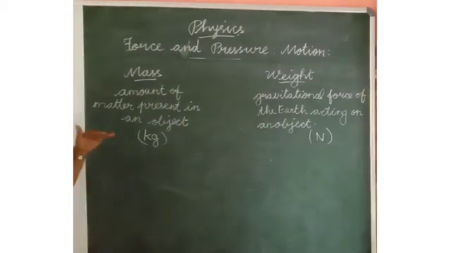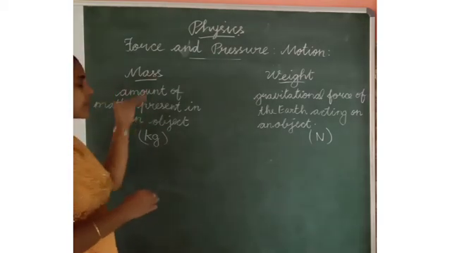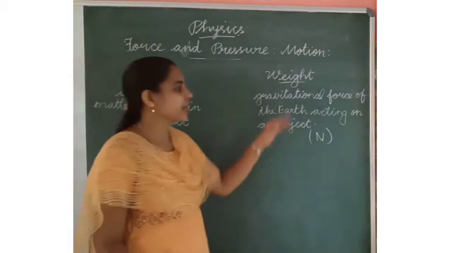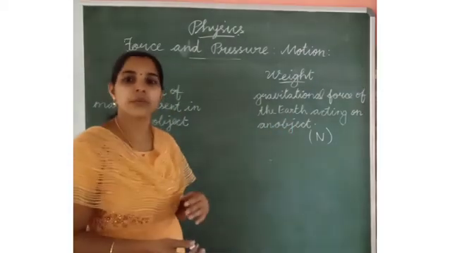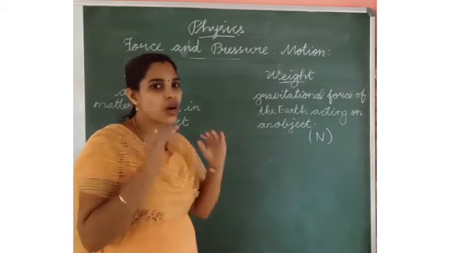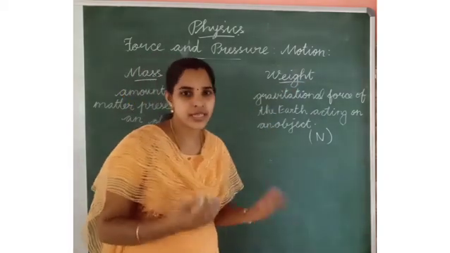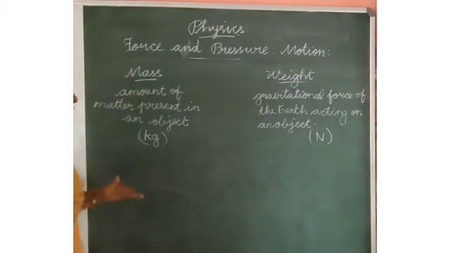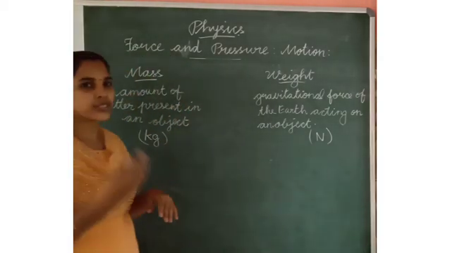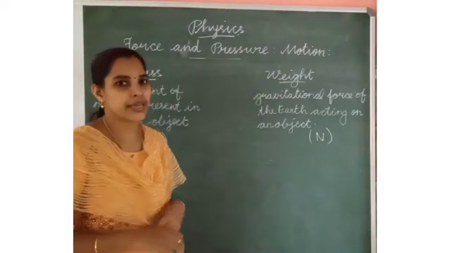Mass will not become zero, but weight can become zero, because if the gravitational force is not acting on an object, the weight will be zero. Mass does not vary from place to place. The weight will vary from place to place.